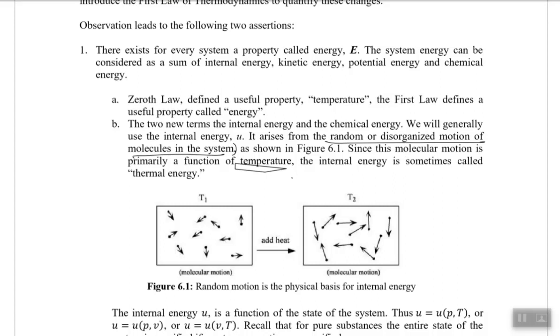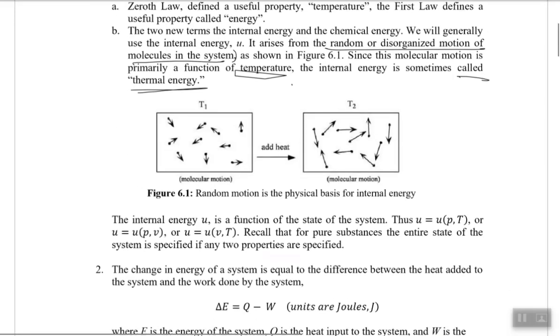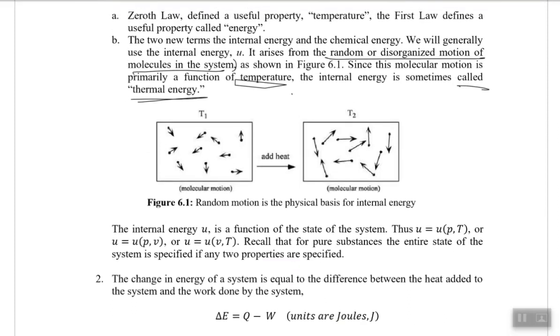So internal energy itself is a function of temperature, and sometimes it is called thermal energy. If we are increasing the temperature, internal energy would be increasing. If we are decreasing the temperature, the internal energy would be decreasing. So that means it's a function of temperature and it's called thermal energy, as this again arises from the randomization and disorganization of motion of the molecules. At the molecular level, we are defining it.